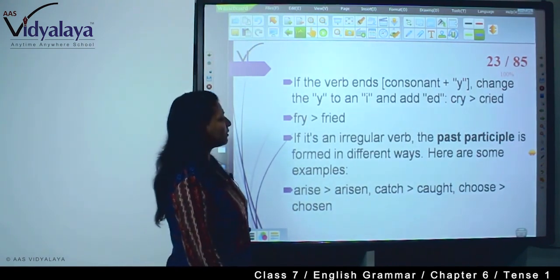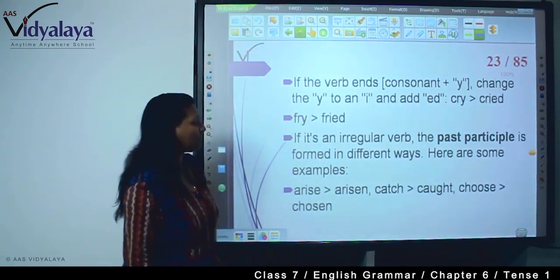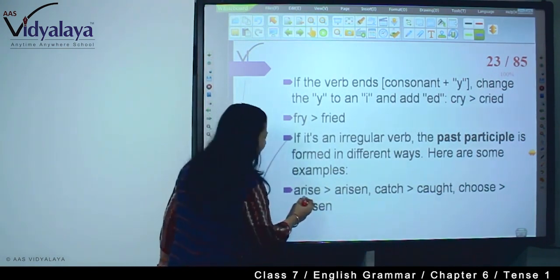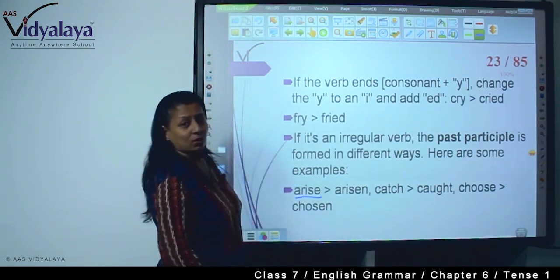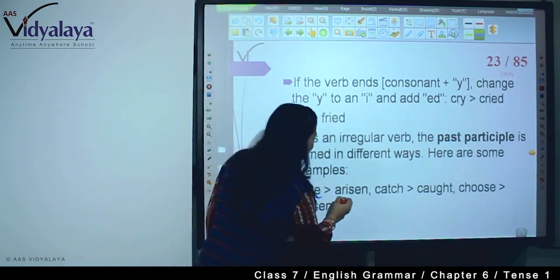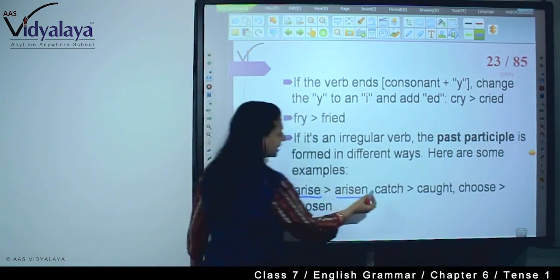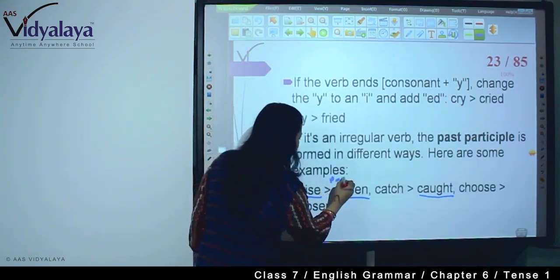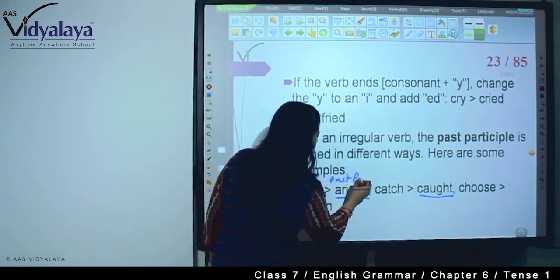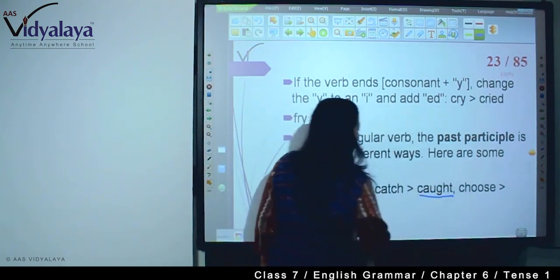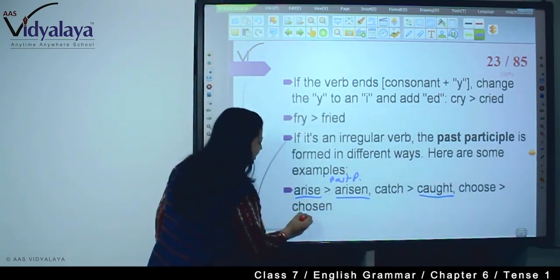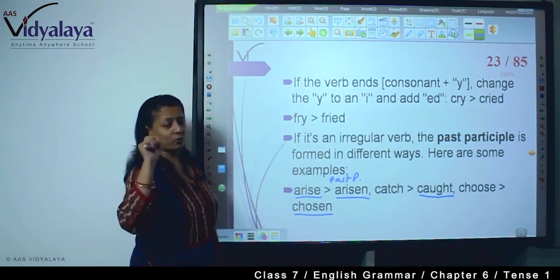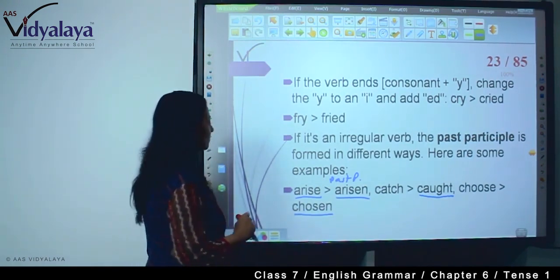If it's an irregular verb, the past participle is formed in different ways. Here are some examples. See, arise. Its past participle is arisen. Catch. The past participle is caught. This is the past participle, third form of the verb. Choose, then chosen. That's why I am saying always be careful in learning spellings.